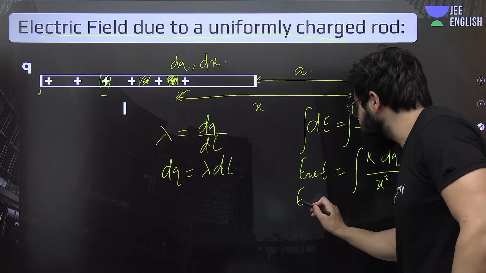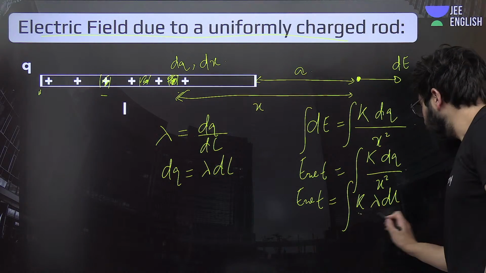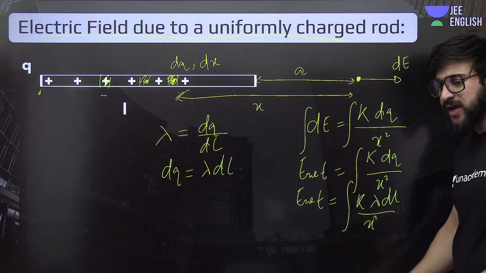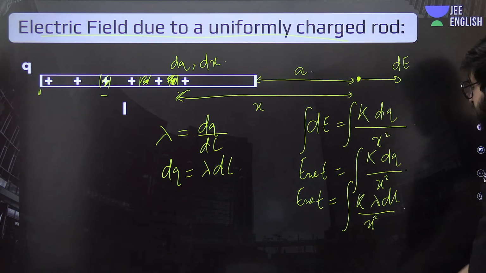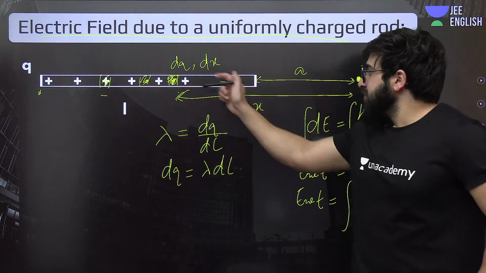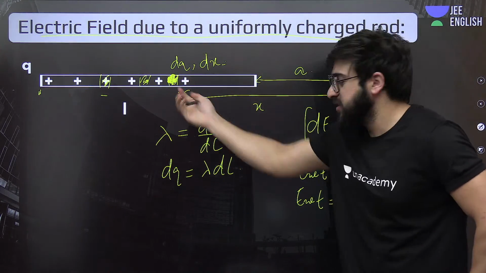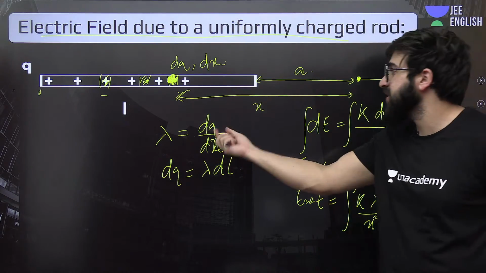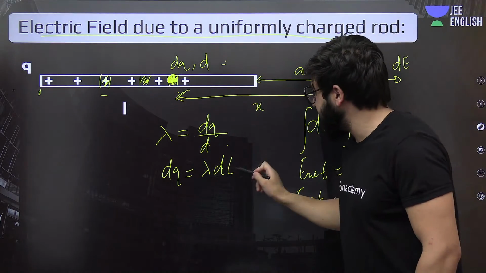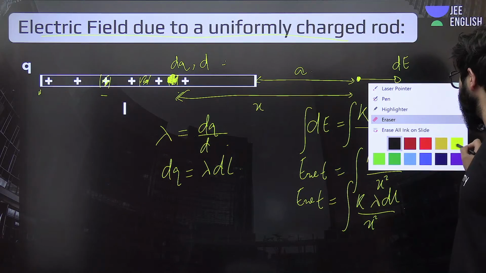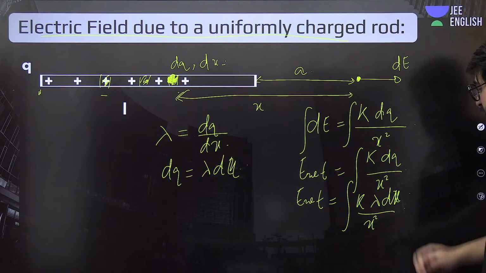So now, can we just write it? It will be nothing but E is equal to, instead of this K dq, lambda dl upon this x square. Everybody understood till here? Okay. So we took dl. This is nothing but dx. If the element is having the dx width, we can put it as dx. It's one and the same thing, or you can definitely put it as dl only. It is not a problem. So I am taking the dx over here. If this is x, then this will be x, so similarly we'll get over here, this will be x.